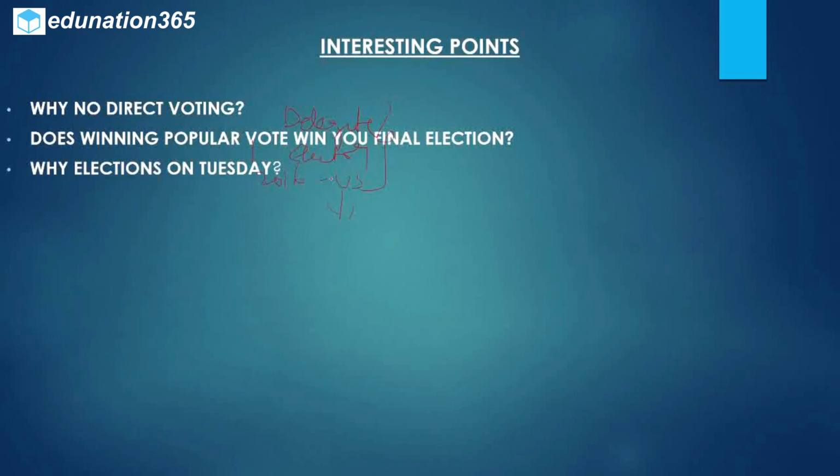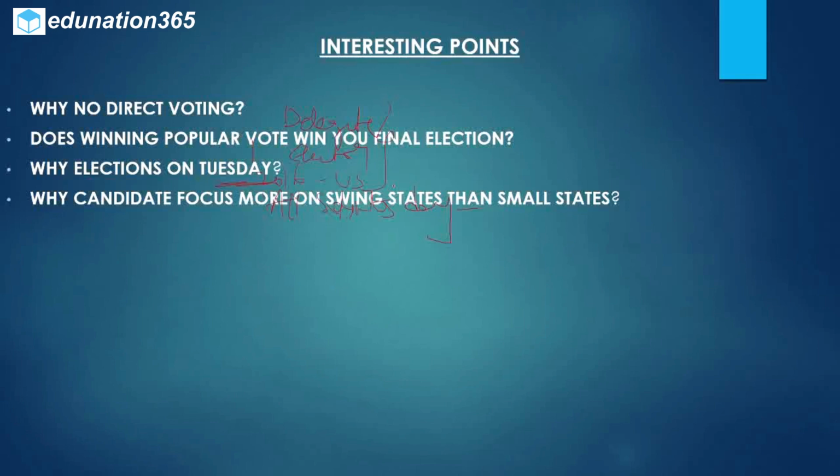Why elections on Tuesday? Surprisingly, US presidential elections are held on the Tuesday after the first Monday of November. The reason was to prevent it from falling on November 1st. The day was considered unfavorable because some Christians observed it as All Saints Day. Why do candidates focus more on swing states than small states? Because the bigger the state, the more the electors. The more the electors, the more the winning chance.